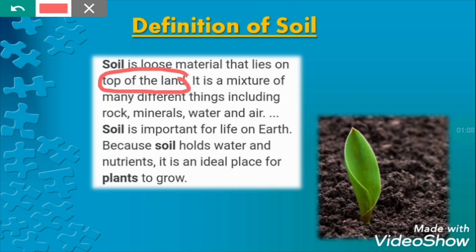Now it is a mixture of which things? It is a mixture of rock, minerals, water, air, as well as humus. That means the organic materials.